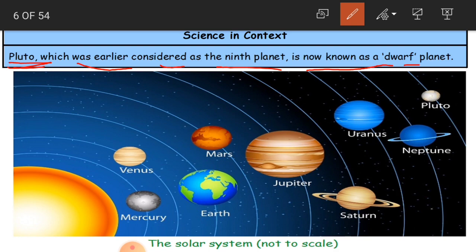Now it is just a celestial object. So that is why now we have got only 8 planets. What are they? Mercury, Venus, Earth, Mars, Jupiter, Saturn, Uranus, Neptune and Pluto.